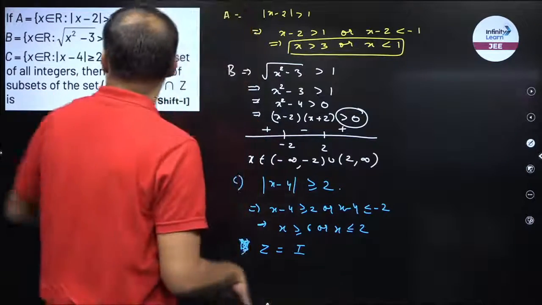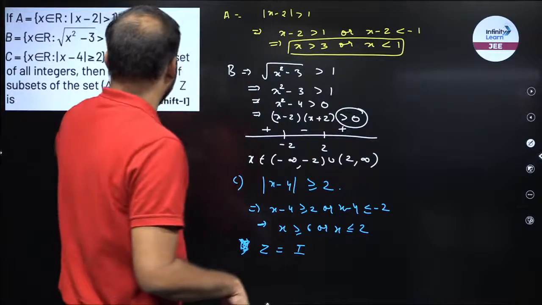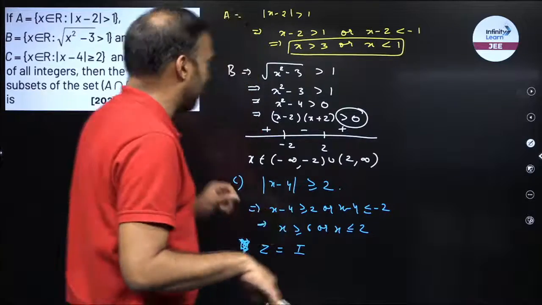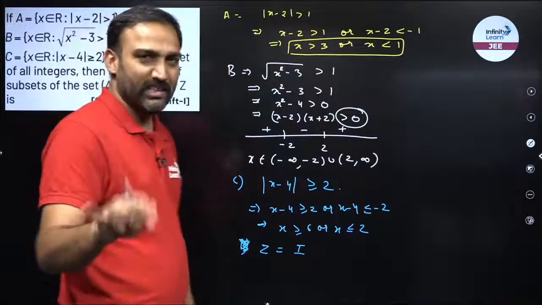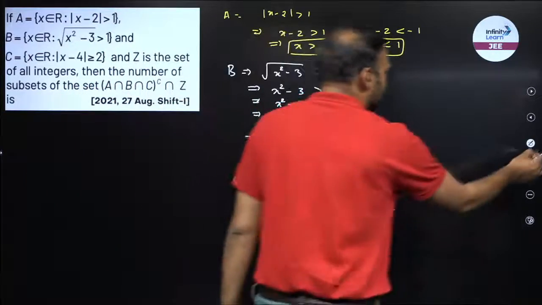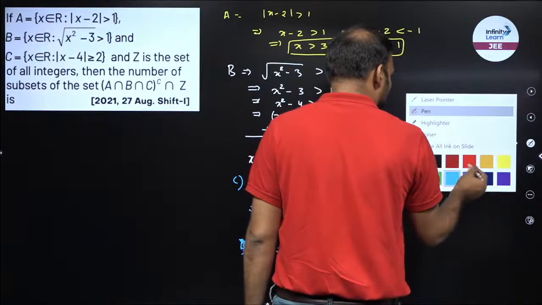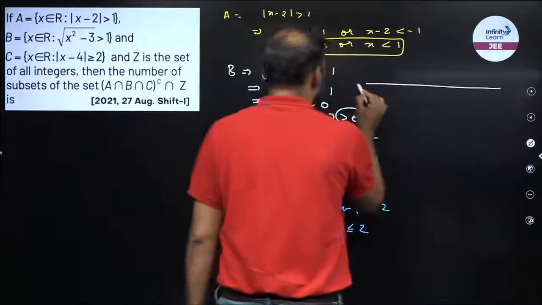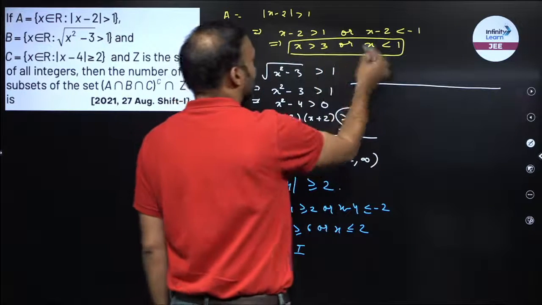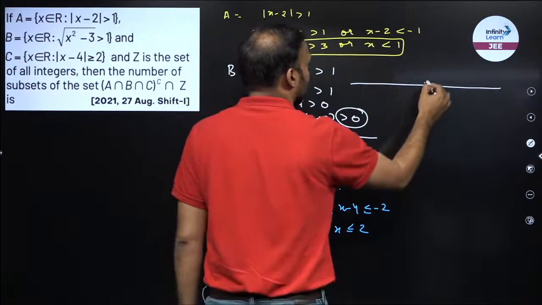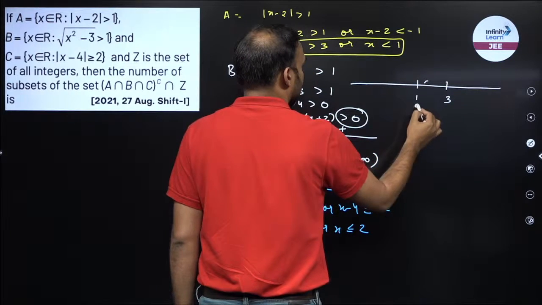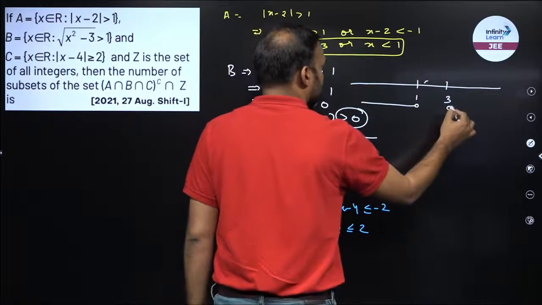What do I have to find out? Let us observe. I need to find out A intersection B intersection C complement intersection Z. So सबसे पहले अपन क्या करेंगे? A, B और C का intersection निकालते हैं. So A, B और C का intersection मतलब A, B और C में क्या common है? So एक number line बनाता हूँ मैं यहाँ पे. A क्या बोल रहा है? 1 से छोटा और 3 से बड़ा. Right. So 1 and 3. So this is A, less than 1 or larger than 3.